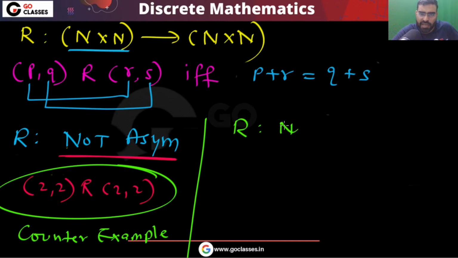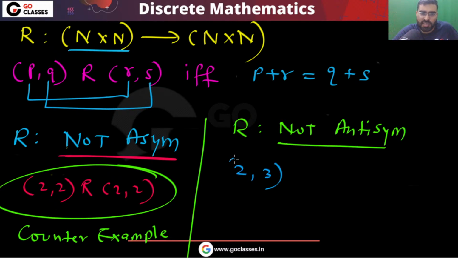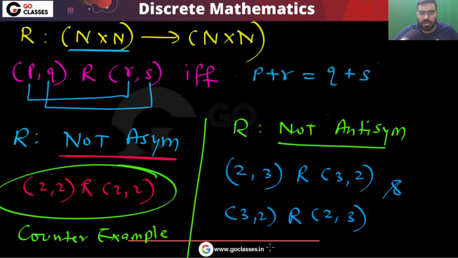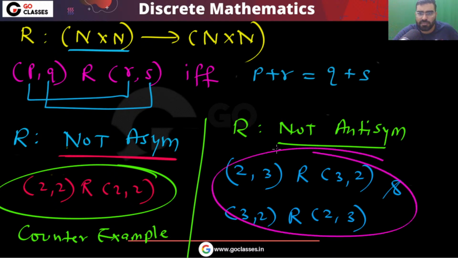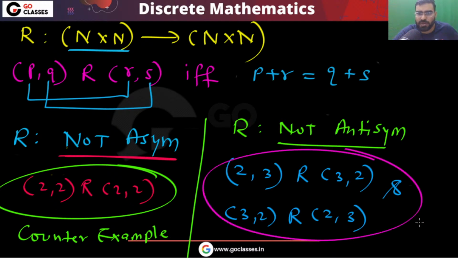Similarly, this relation is not antisymmetric. Why is this not antisymmetric? Because you can see that (2, 3) is related to (3, 2), and you can notice (3, 2) is related to (2, 3). So they are basically related. That is the reason this is the counter example for antisymmetric. The same counter example will work for antisymmetric also. For asymmetric also the same counter example is going to work.